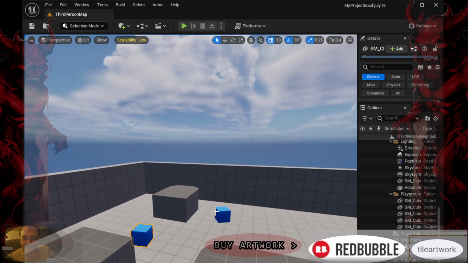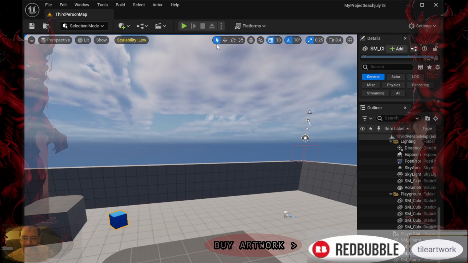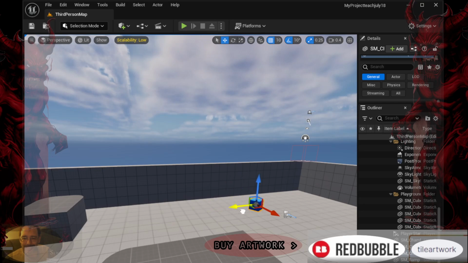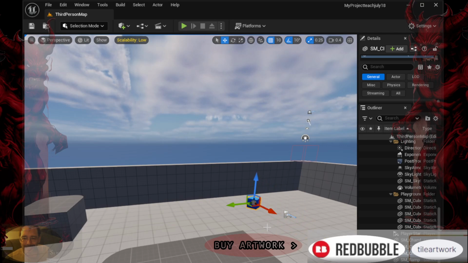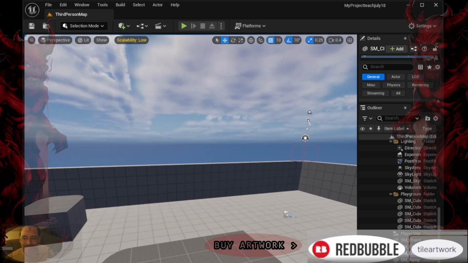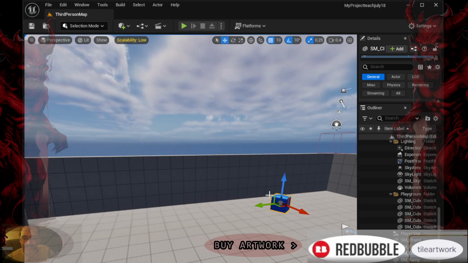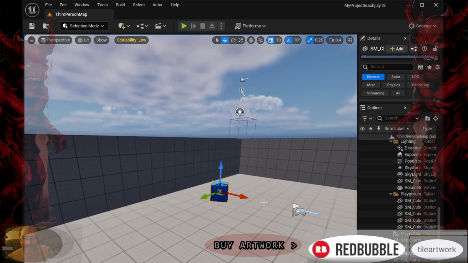2. Recent projects. Below the new project options, you'll find a list of recent projects you've worked on. This allows for quick access to projects you've already started. 3. Browse. The Browse tab lets you navigate to specific project directories on your computer. This is useful for opening existing projects that are not listed under recent projects. 4. Learn. In the Learn tab, you can access tutorials, sample projects, and resources provided by Epic Games to help you get started or learn new techniques.